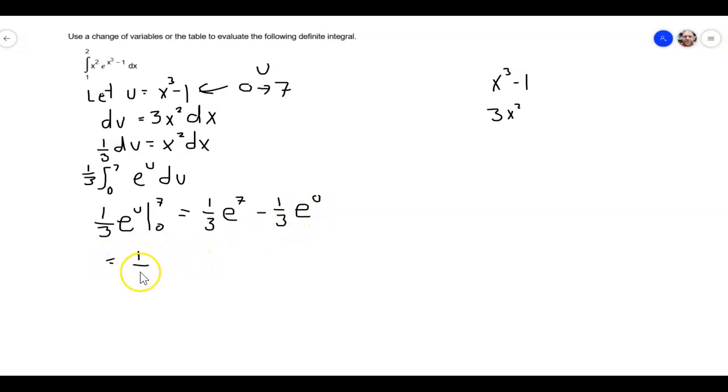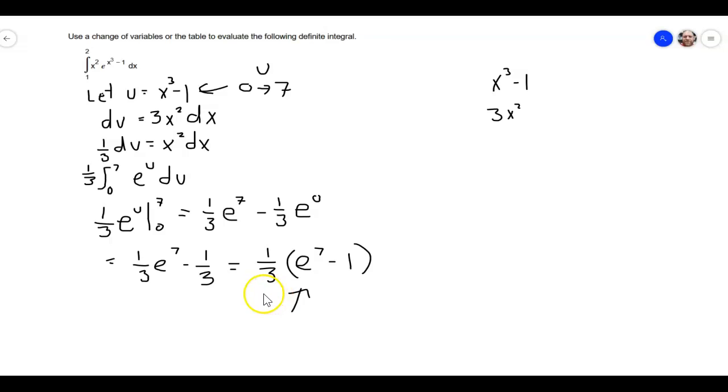So that is 1/3 e to the 7th minus e to the 0, which is 1, minus 1/3. Right, and oops, is that right? So I can just pull out a 1/3, I think. So that would be 1/3, and then e to the 7th minus 1. And I would probably leave it like that. I think that's probably fine too, but either way. And that's your final answer right there.